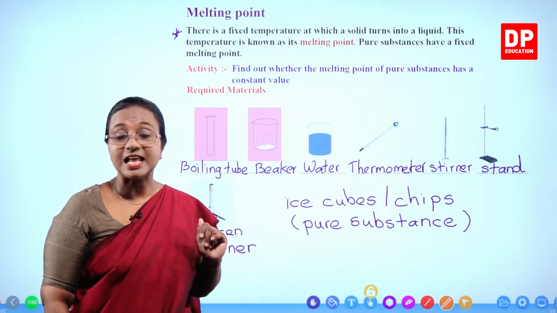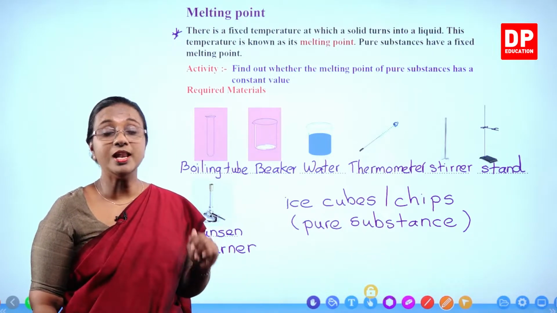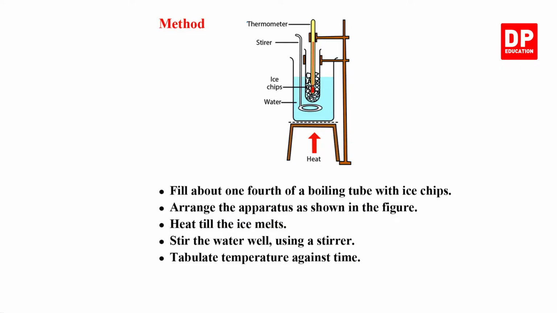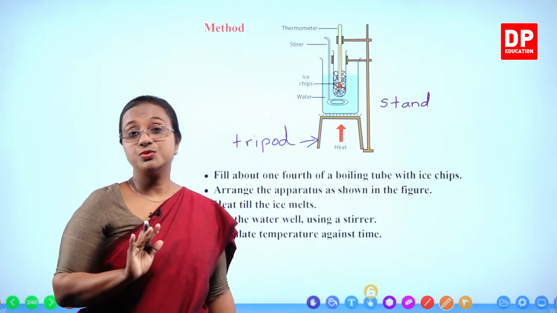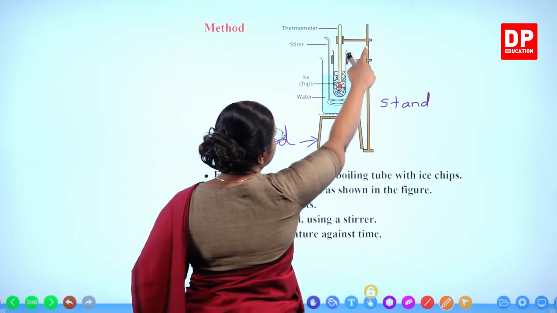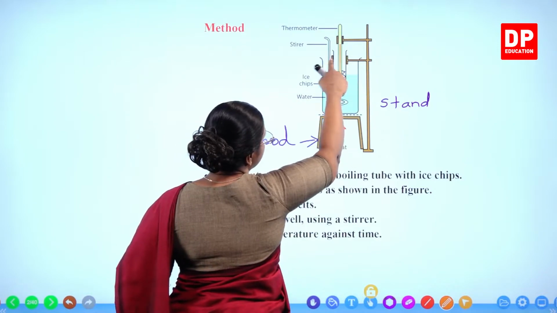I will go to the next slide and discuss the method again with you all, and thereafter we will do the activity. Method. So like I told you all, students, here you can see this is the stand. Now you have the stand here. This is a tripod. That is also needed. Normally when we do an activity, although we don't give everything in materials, there are some materials that we always use from the lab. So we need to have the tripod, then we will be having the Bunsen burner here. The stand is there, you can see it has been clamped.